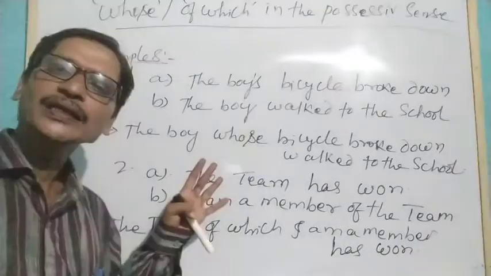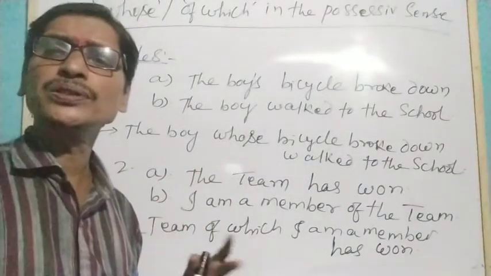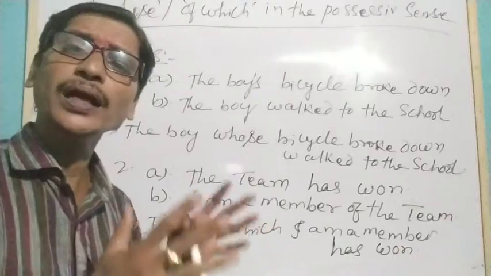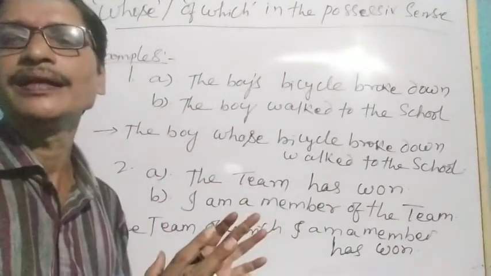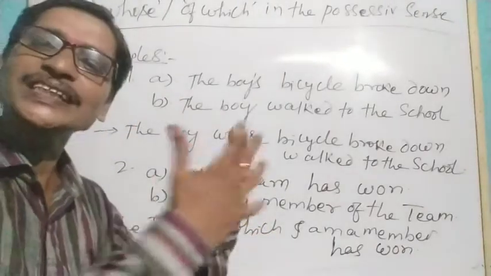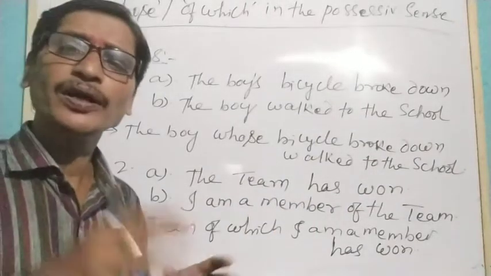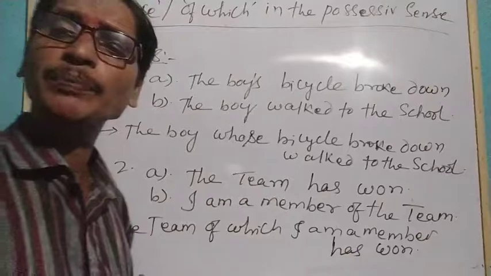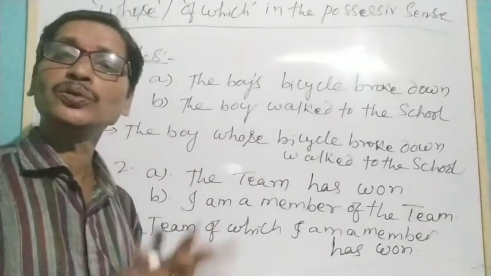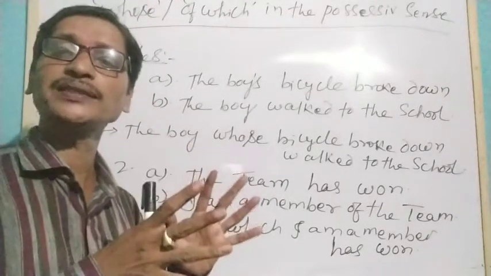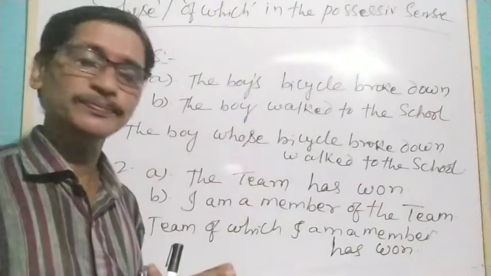Now we are going to use whose and of which in the possessive sense. Just like I have already told you, we use apostrophe s to talk about the possessive case of a noun or a pronoun.